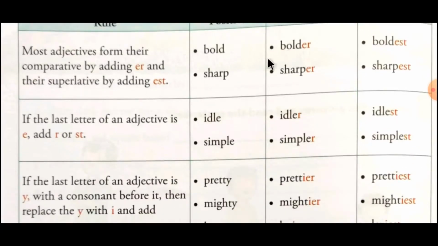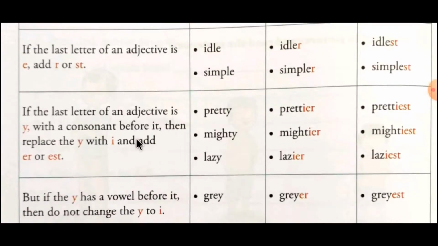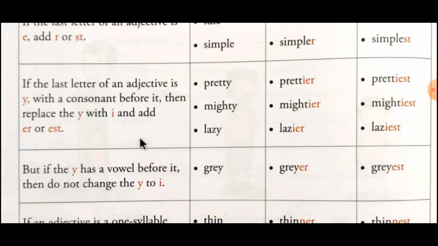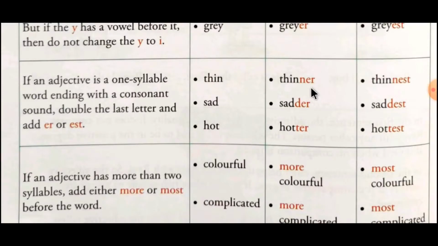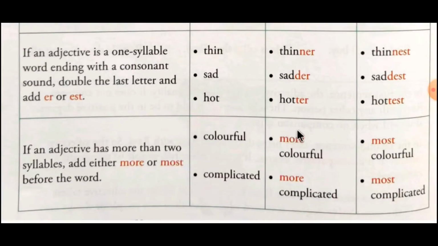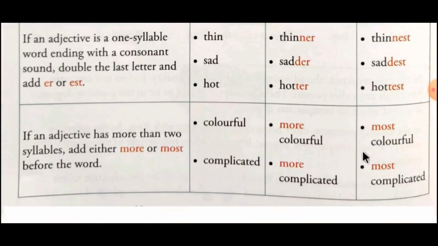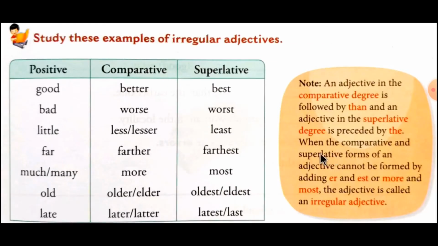Followed by all these rules: how to add only ER, EST, then only I or ER, or we have to double the last consonant, and then we add more for the comparative degree and most for the superlative degree, and with it a separate table of irregular adjectives.